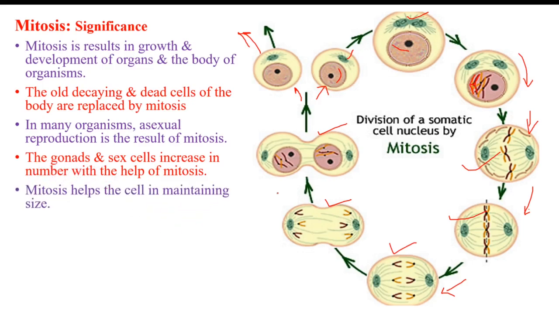Mitosis helps the cell in maintaining its size. When the cell increases, it undergoes mitosis and maintains its size and shape also. So in this way, mitosis is one of the most important cell divisions.